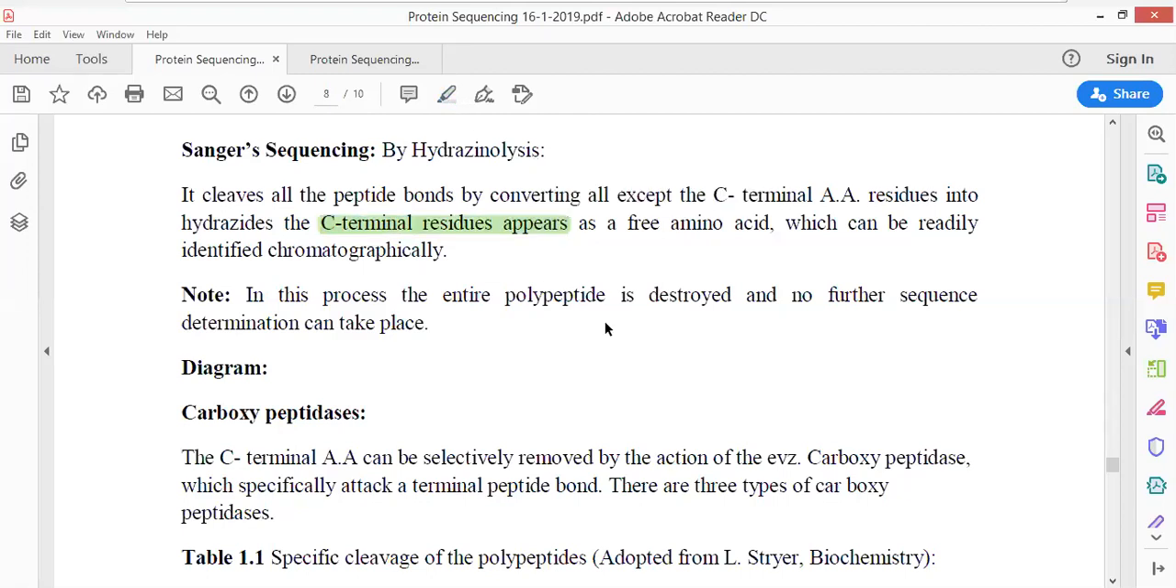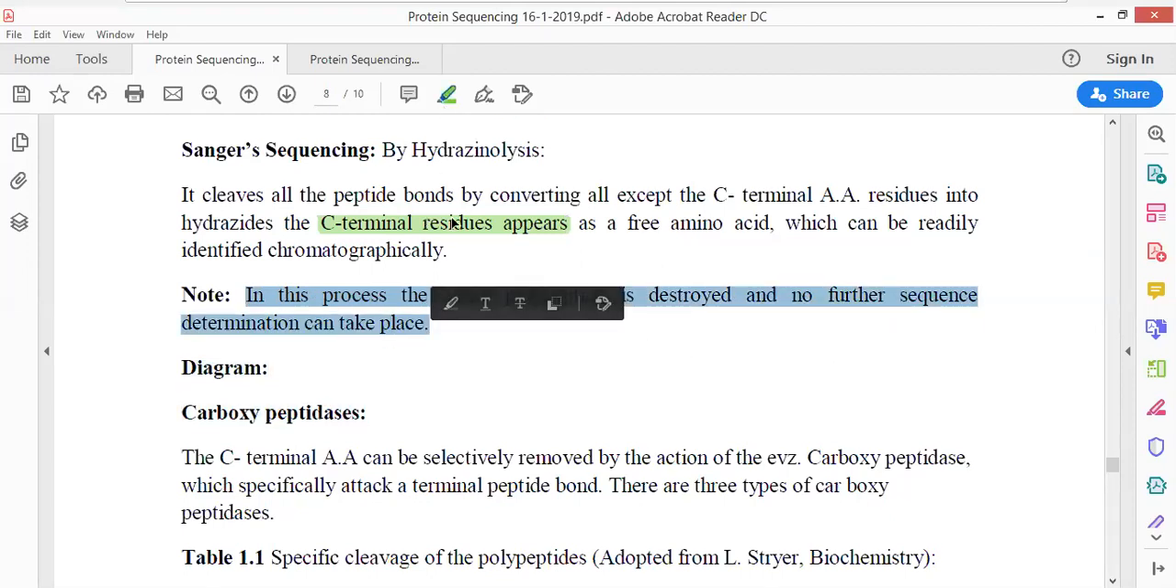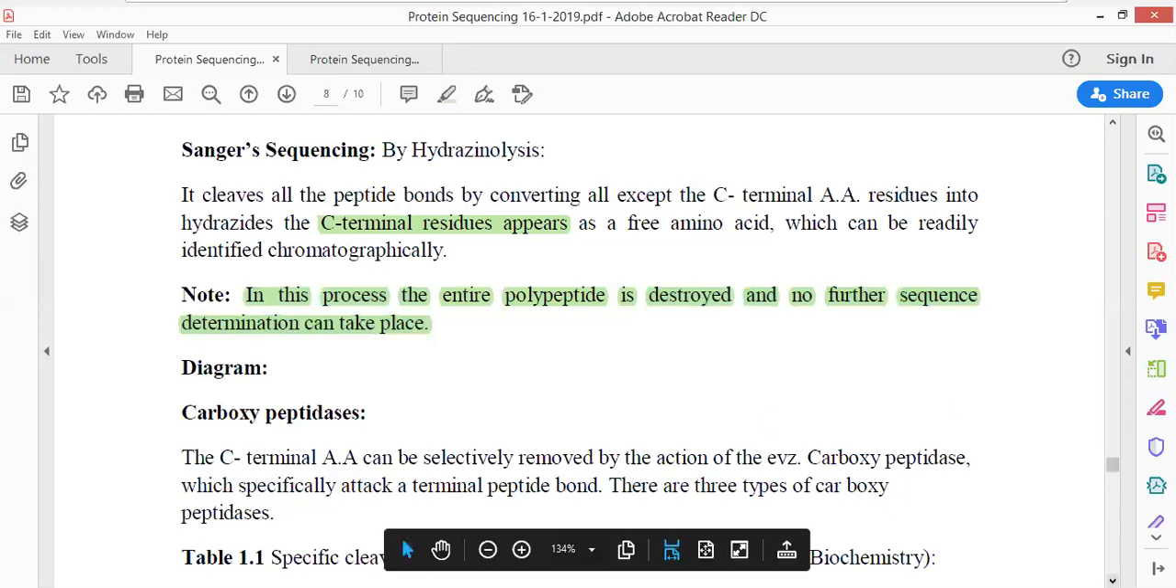You can identify only one C-terminus residue; the rest of the whole protein will break into fragments, into pieces, and you will not be able to identify that protein. So in this process the entire polypeptide is destroyed and no further sequencing of the protein can take place.